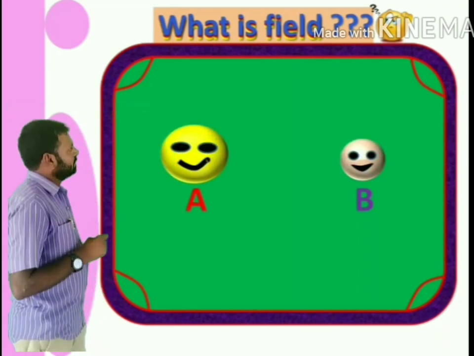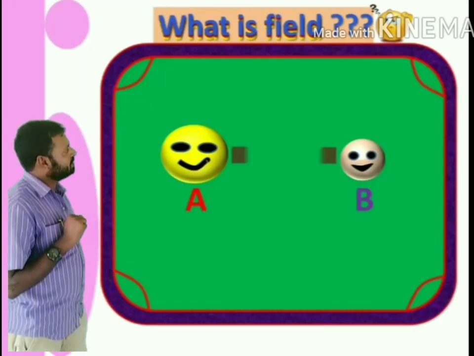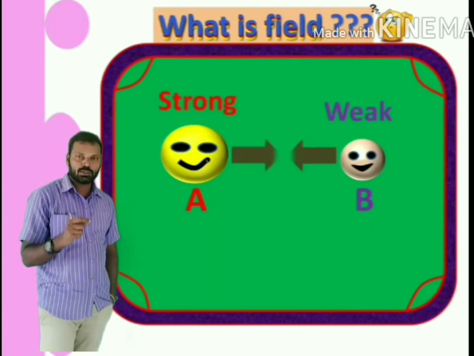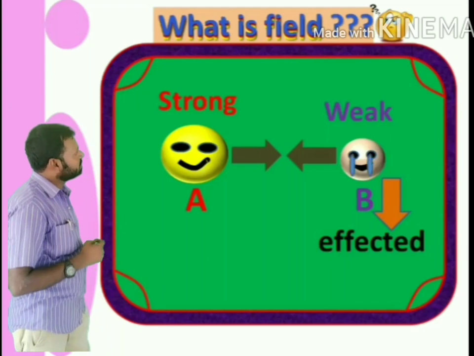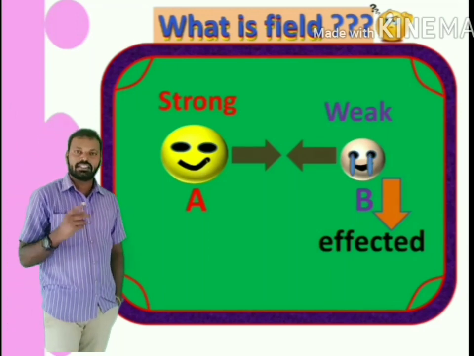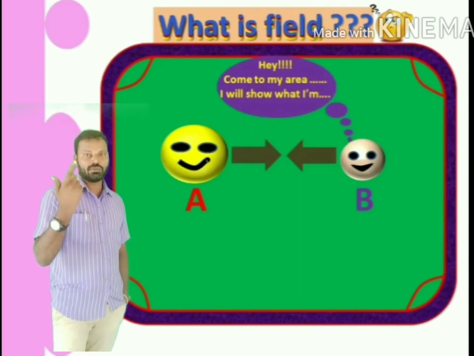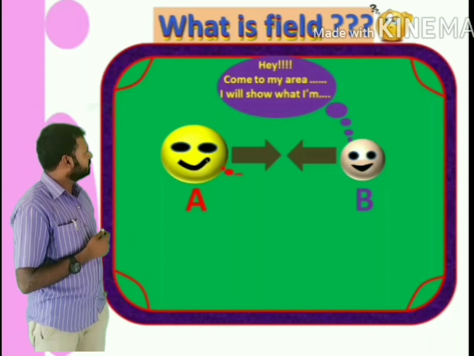Let us suppose A and B are two persons fighting each other. Let A be stronger than B, so obviously B will be more affected because of this fighting. B is crying and he is telling, "Hey, come to my area, I will show what I am." Isn't it?